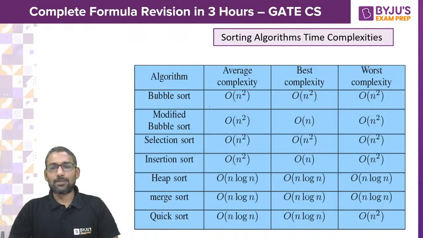So for bubble sort, in every case the time complexity you can see is n square, and even selection sort n square.